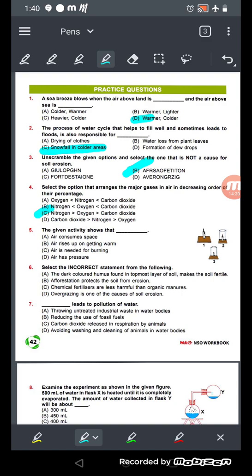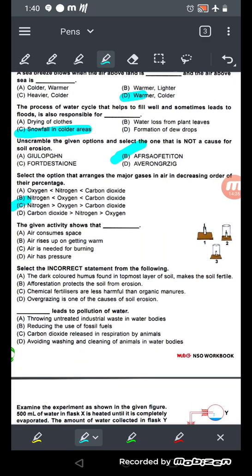Now come to number 5. The given activity shows the burning of a candle. When we put a glass jar over it, the flame goes out. So the activity shows that air is needed for burning. Number C will be the answer: the air is needed for burning.